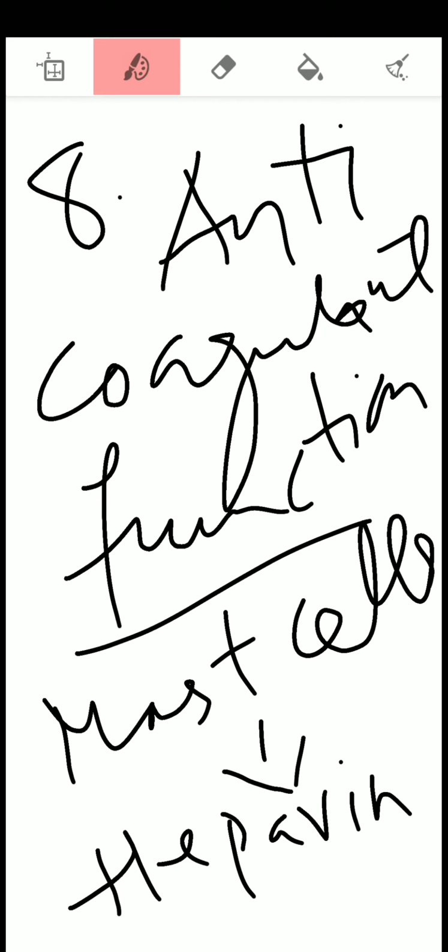They are responsible for the secretion of heparin, and this heparin prevents clotting inside the blood vessels. So this is the anticoagulant function of the respiratory system. So lungs contain mast cells. These mast cells secrete a substance called heparin, and heparin prevents the clotting inside the blood vessels. So this is the eighth function.